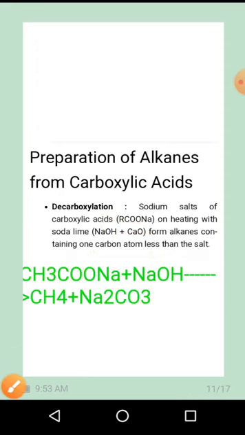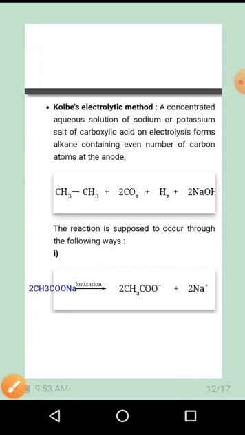So this is one of the methods for the preparation of alkane, that is the decarboxylation method. Next method is Kolbe's electrolytic method. A concentrated aqueous solution of sodium or potassium salts of carboxylic acid on electrolysis forms alkane containing an even number of carbon atoms at the anode.